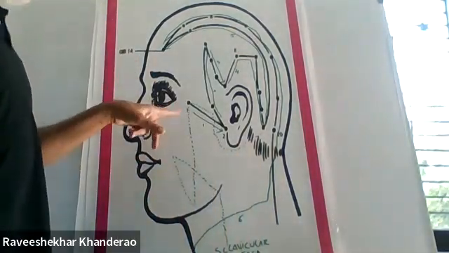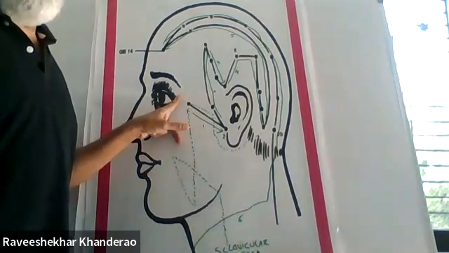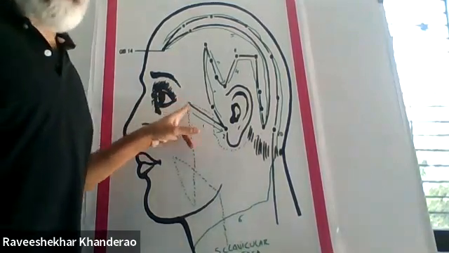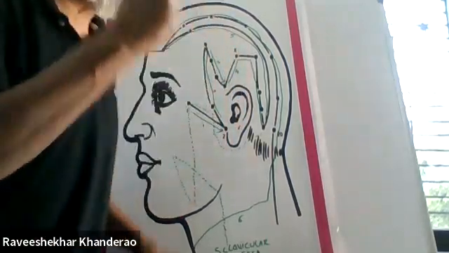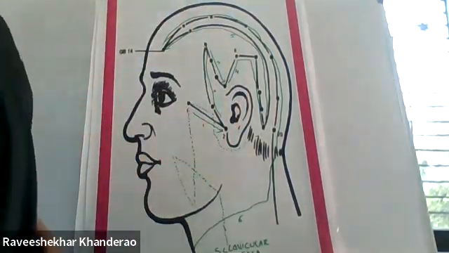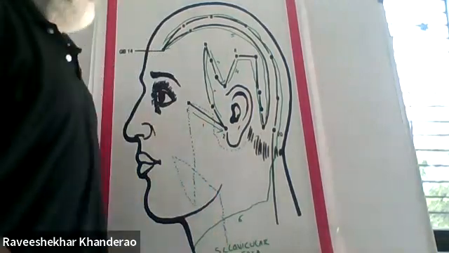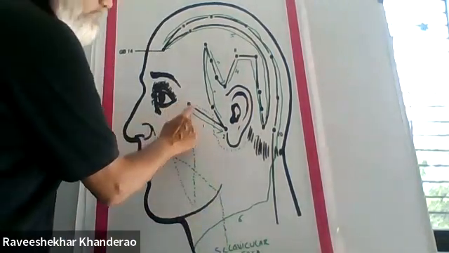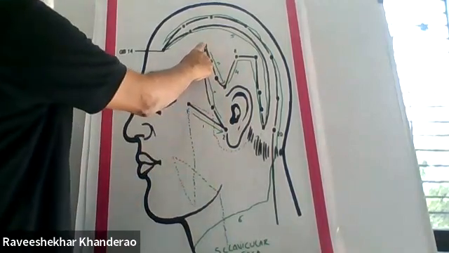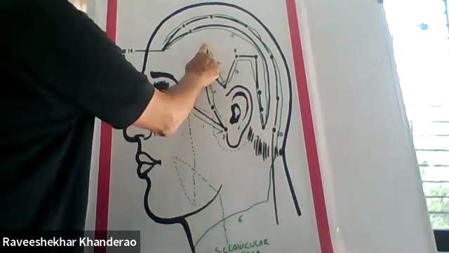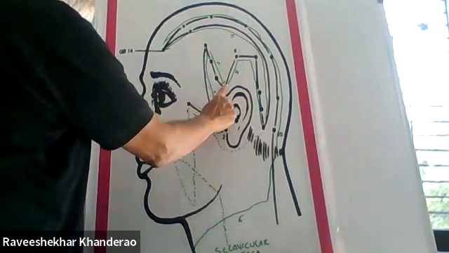It originates at the outer canthus. See, this is called the outer canthus. It originates from here, okay? So it originates at the outer canthus. Then it ascends to the corner of the forehead. Then it follows this path.